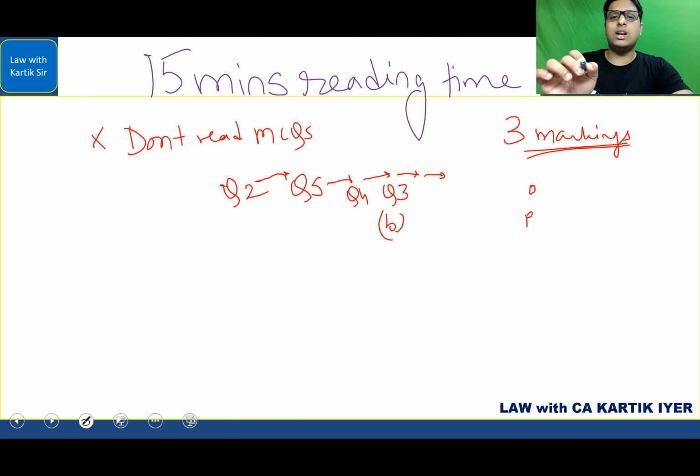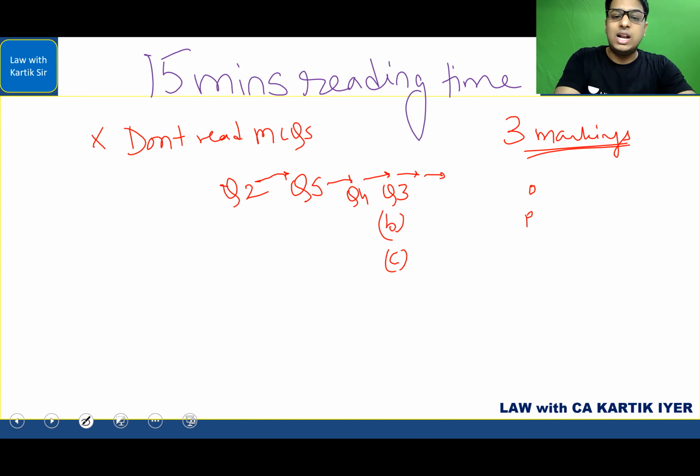Then you put a circle next to C. So let's say you are answering C well. Now here this circle which you are putting, see, even if you keep it at the end and write, you're going to write that much only. Even if you write it now, you're going to write that much only. So this area which you have put a circle, just write that question. Okay, get it done with. I know you know only 50-60% of it, but just write it. Don't keep it pending till the end, because otherwise in the end there might be 4 to 5 questions pending, and then you will come under pressure. So whatever questions you know a little bit, just write it down, just finish that answer off.